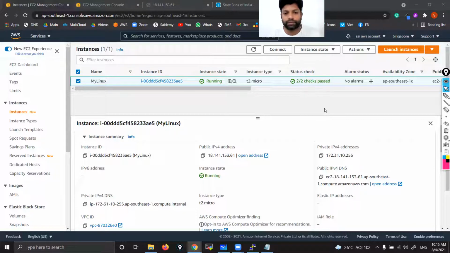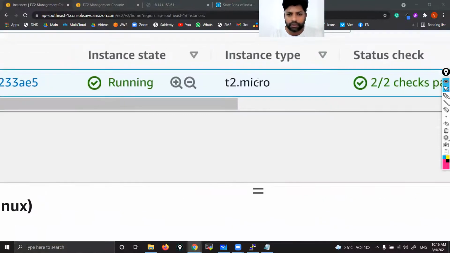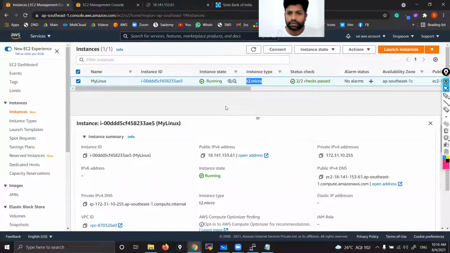Is there any instance type limitation? 247 is showing. Can we create any new types? Just click on that instance type here.